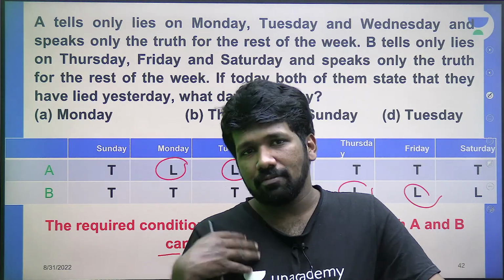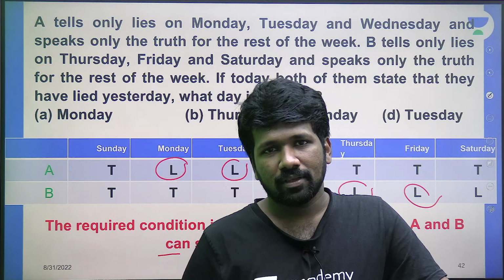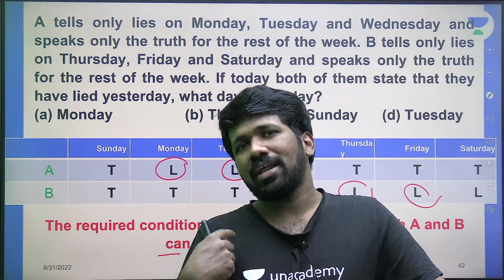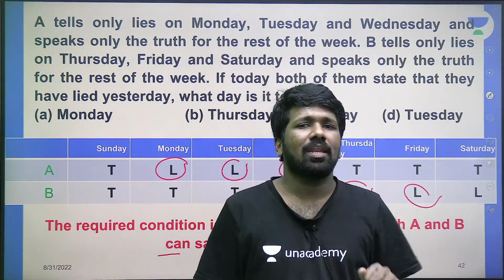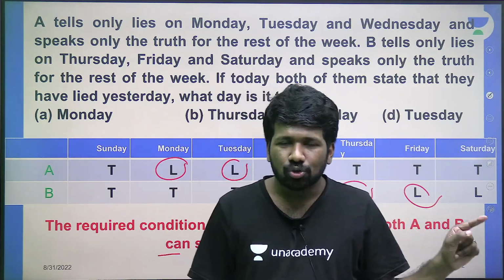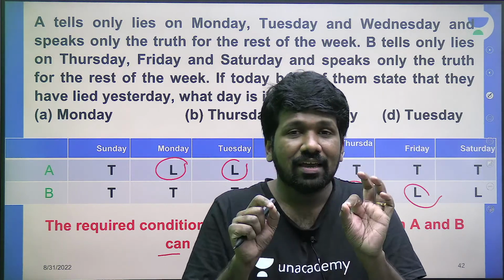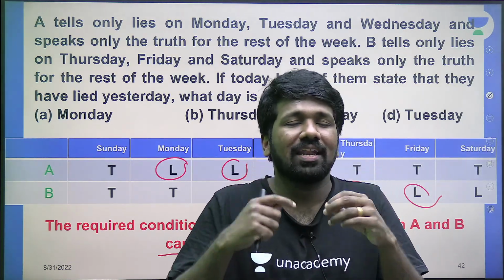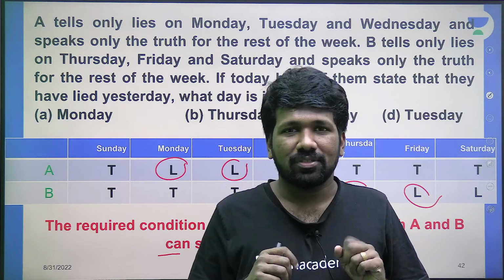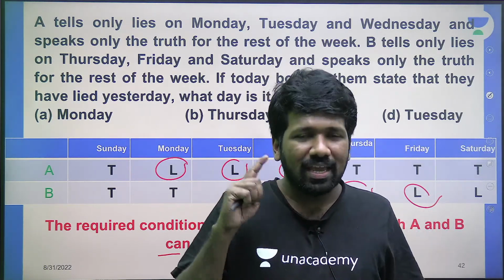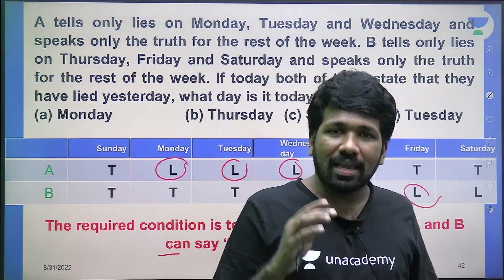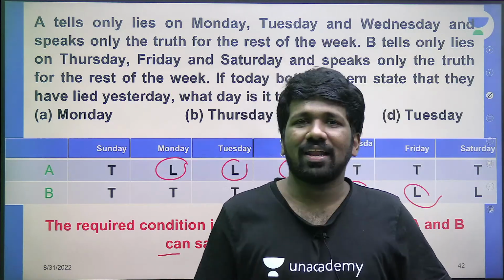For example, if I am saying I lied yesterday, one possibility is I am telling truth. If I am telling truth, what is the meaning? I lied yesterday is truth. That means yesterday, the statements I told were lies. Question clearly says A and B are either always truth speaking, or if on a day lying, all are lies.